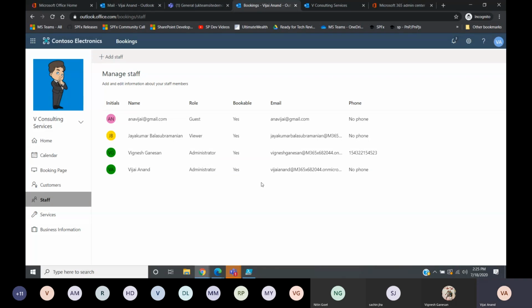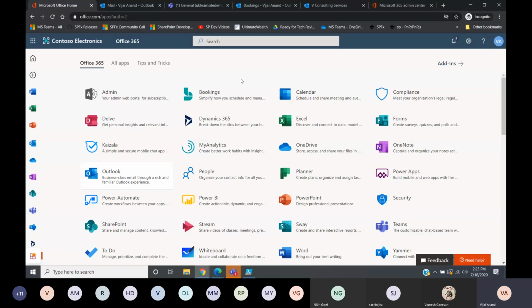Okay, so these are the things that are available as part of this, and you can just give it to the customers and they can book it. Or in case you have call centers, then you can have schedulers who can help you with that. Okay, coming next, you access this from office.com. You go to office.com and you can just browse it from here.